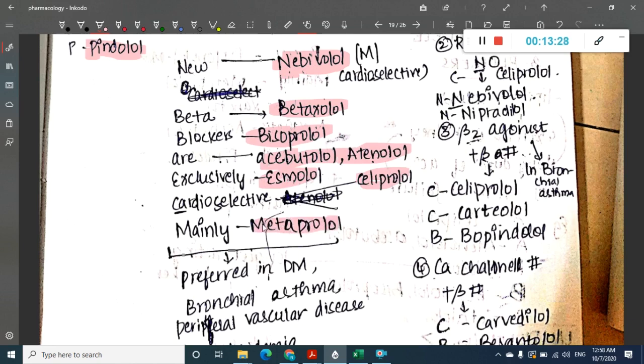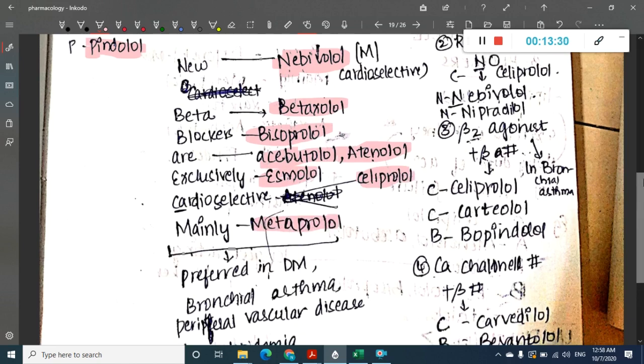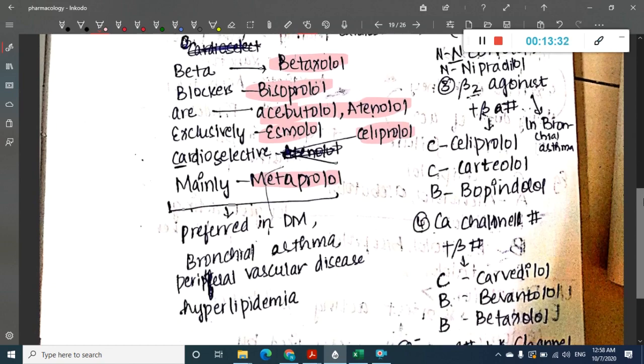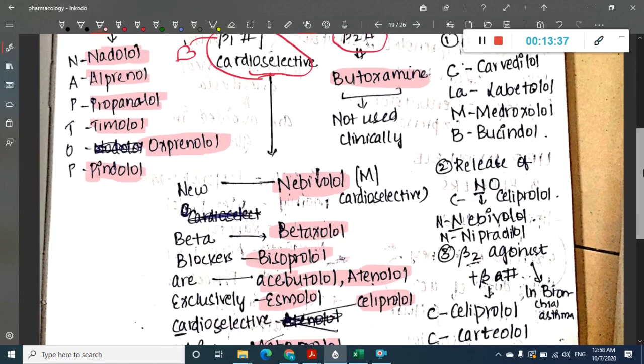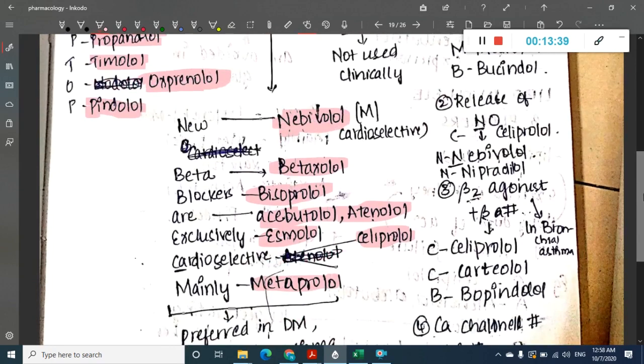All these are preferred in diabetes mellitus, bronchial asthma, peripheral vascular disease and hyperlipidemia. These beta 1 selective blockers are cardio selective. Nebivolol is the most cardio selective, and we have betaxolol, bisoprolol, acebutolol, atenolol, esmolol, celiprolol and metoprolol.